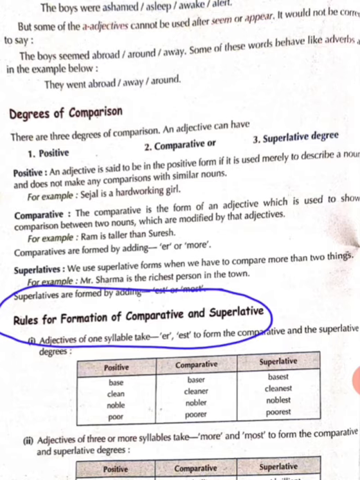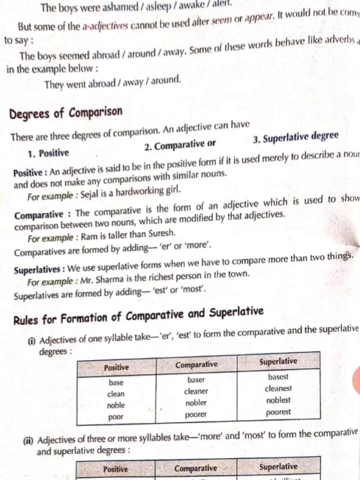So if any adjective takes only one syllable, then the comparative and superlative form will be made by adding er and est to the base. A single sound base, for example, clean. Single vowel sound is there, so their comparative and superlative forms will be by adding er and est.